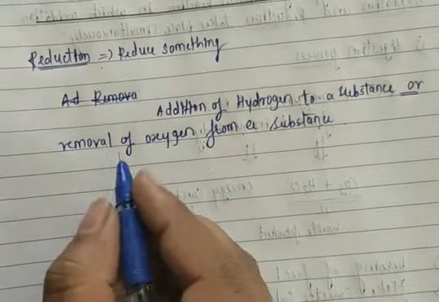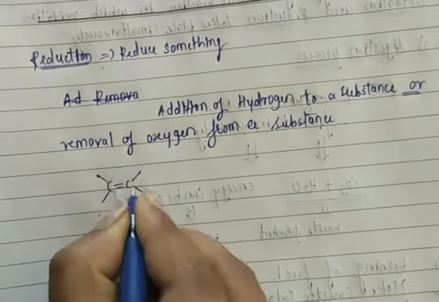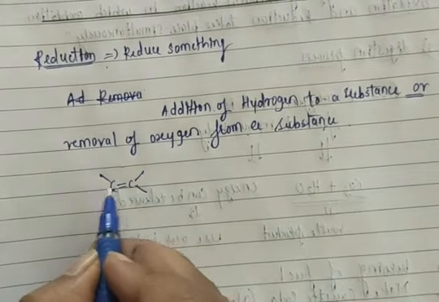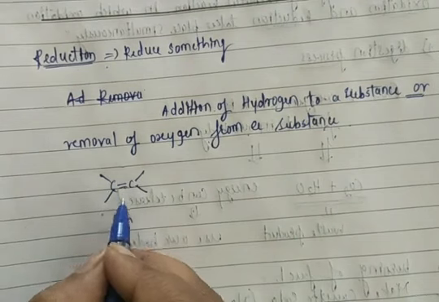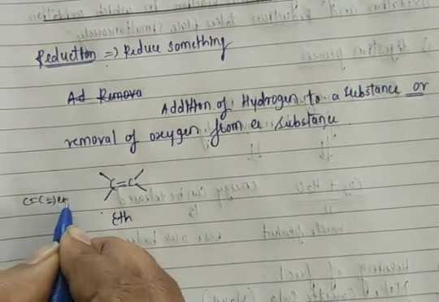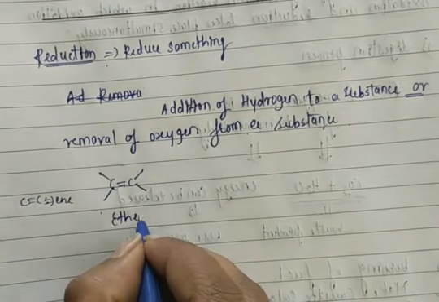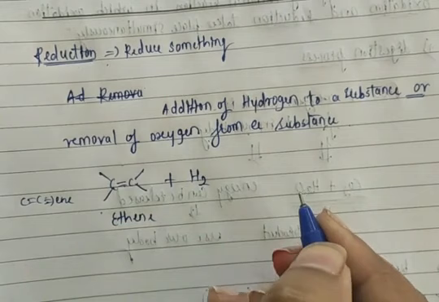For example, suppose I take an alkene like ethene, C double bond C. We have two carbons, so Eth. If there is a carbon double bond, we can use the suffix ene, so this is ethene. I will react ethene with hydrogen.